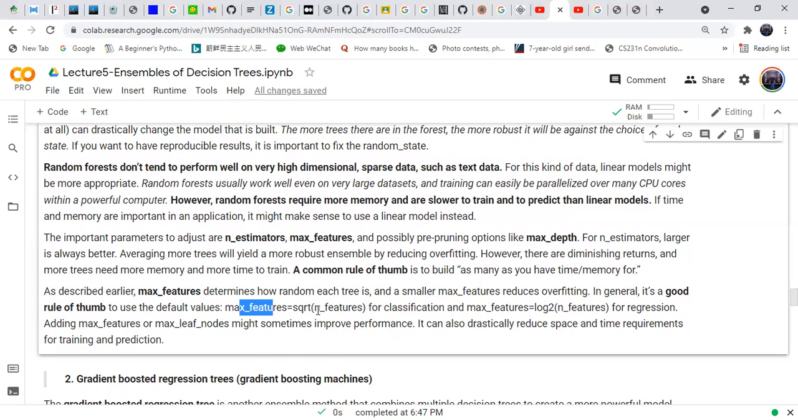So that was the basics of ensemble classifiers. We first used the random forest, and in the second part we will talk about gradient boosted regression trees. Thank you.